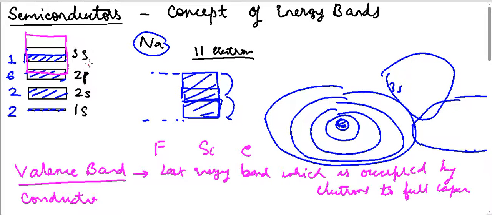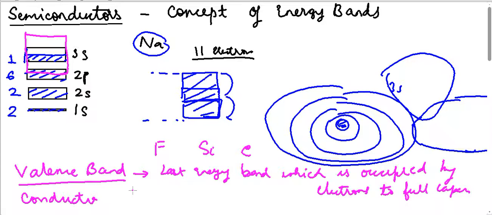Let us come to 2p, one level below. This 2p is covered fully with electrons. That means it is filled with electrons to its maximum capacity, which is 6. Therefore, according to our definition, the last energy band which is occupied by electrons to its full capacity is known as the valence band. So 2p is the valence band for sodium, because 2p is the last energy band which is filled with electrons to its maximum capacity.